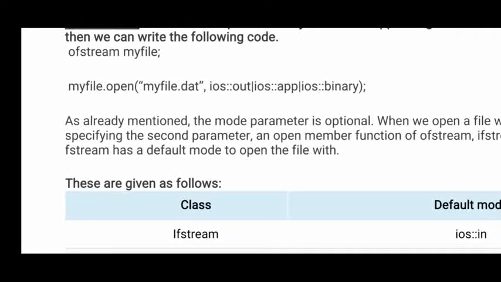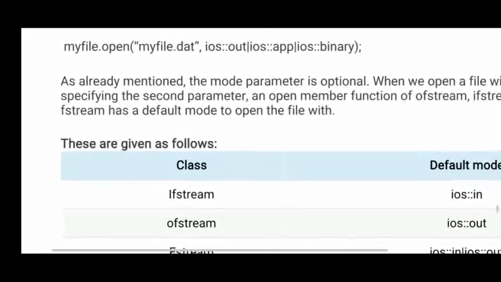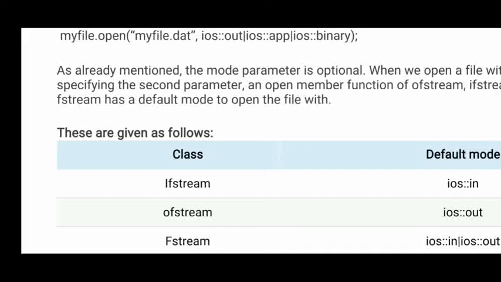In the example here, myfile.open means I am opening myfile.dat. It's a file which I am opening. Next, ios: here I am opening a file in binary format. You can see ios::out or ios::app or ios::binary, where app means append and binary means opening a file in binary format. So these are all the modes you need to add when opening any file, because you need to inform the compiler what operations you want to perform on the file.